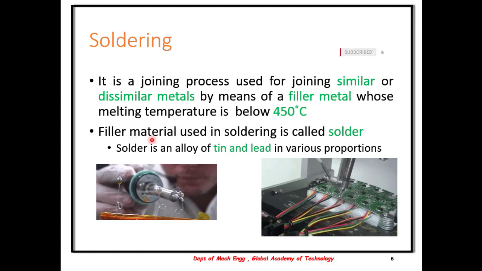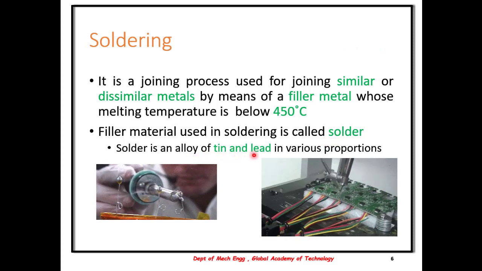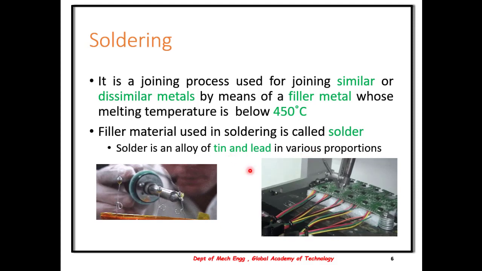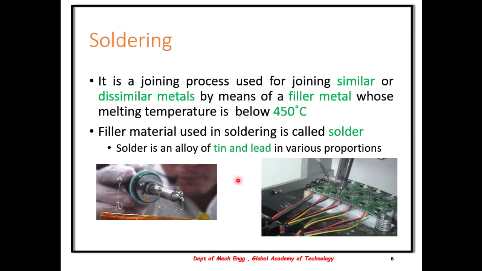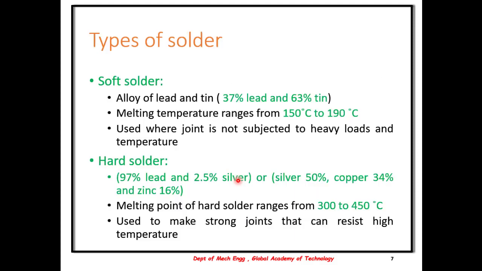The filler metal used in soldering is called a solder, where the solder is an alloy of tin and lead in various proportions. You might have seen these in places where the electronic equipments are repaired. This is where the soldering is applied. There are various types of solders that are used.